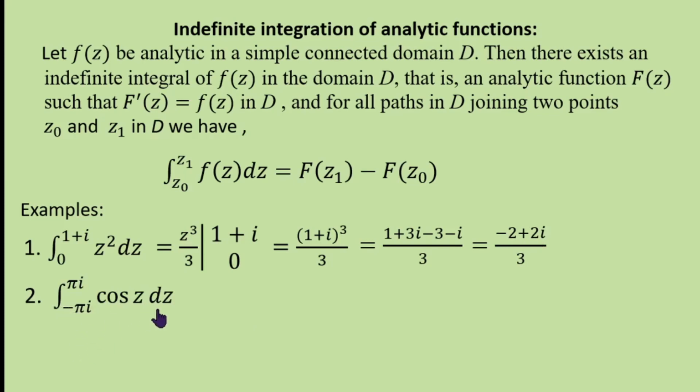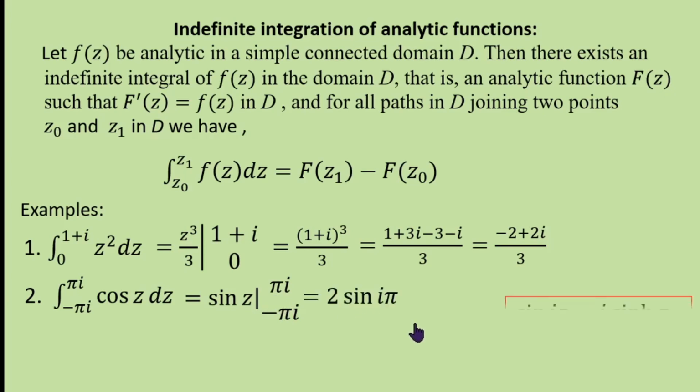One more example: integrate cos z dz from minus pi i to pi i. We know that the derivative of sin z is cos z. Therefore, the integral of cos z in this interval is sin z. So, lower limit is minus pi i and upper limit is pi i. Therefore, sin(pi i) minus sin(minus pi i). We know that sin of minus theta is minus sin theta. Therefore, it is sin(pi i) plus sin(pi i), that is 2 sin(pi i).